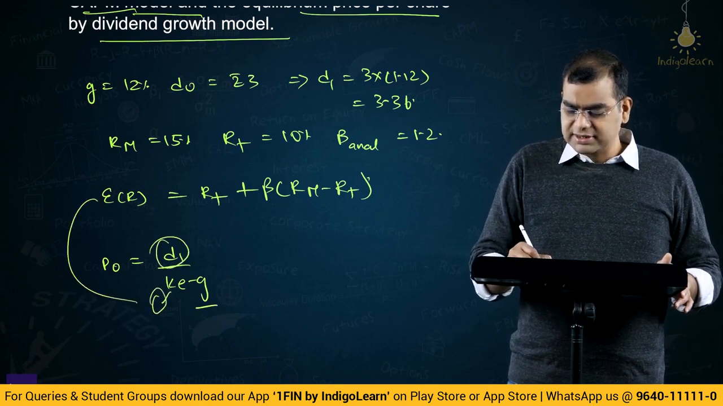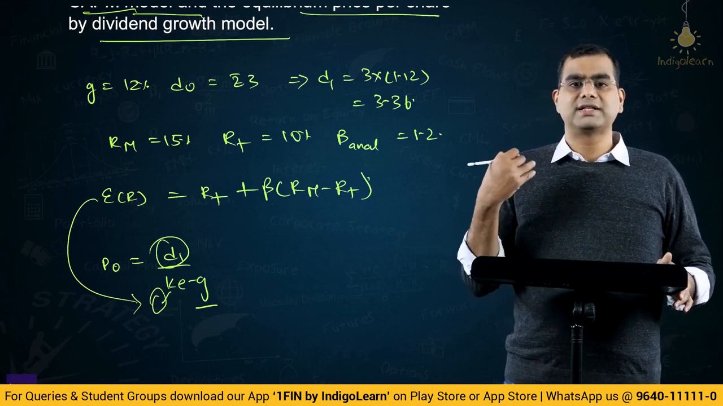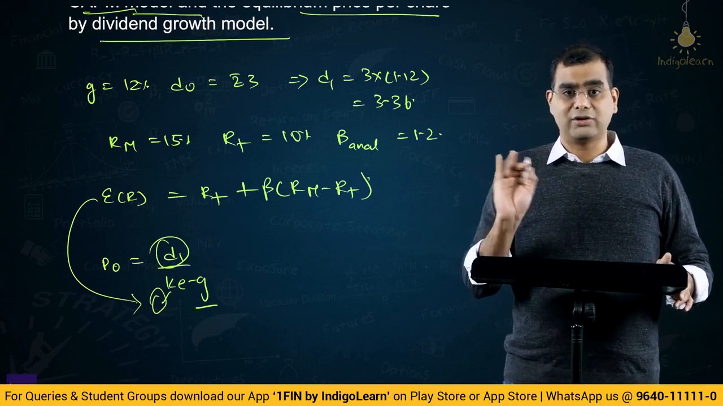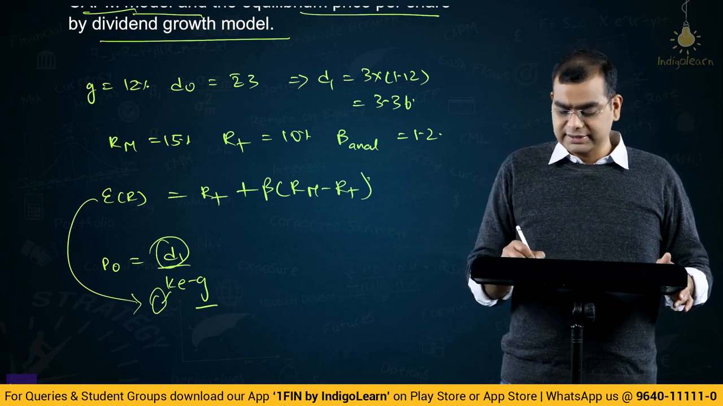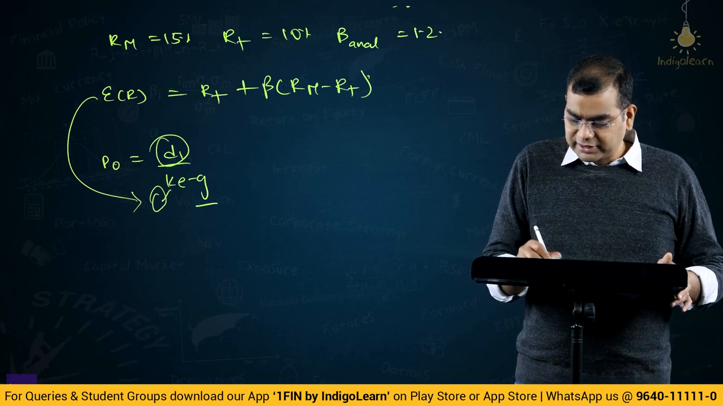This KE is same as this ER. Expected return, basically your cost of equity, is what is expected as a return from the equity. It is not ROE, okay. ROE is a book value metric. This here is the market value metric. Okay, so now we have to find out expected return.